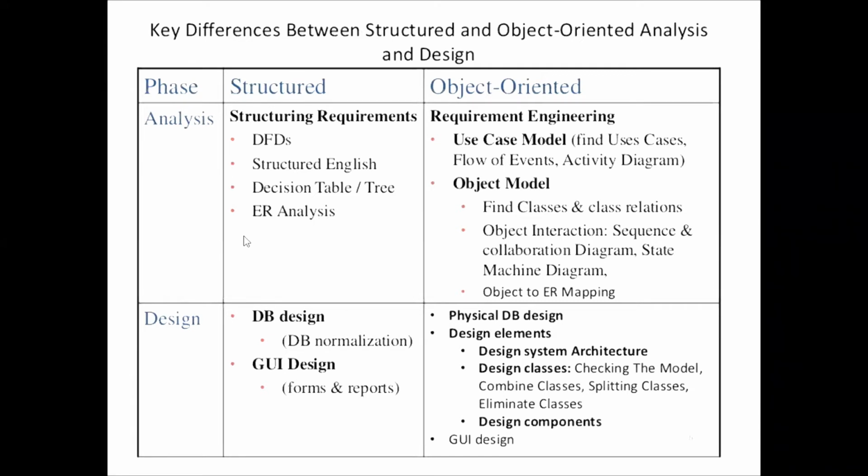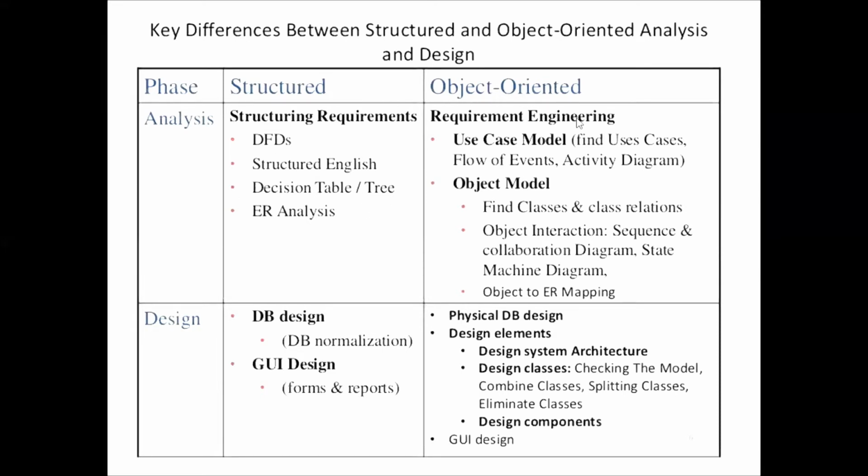Where the data are involved, we go for entity relationship analysis. Entities are quite similar to the objects in object oriented. So in structured programming, we do the analysis using DFDs, structured English, decision table, ER analysis.